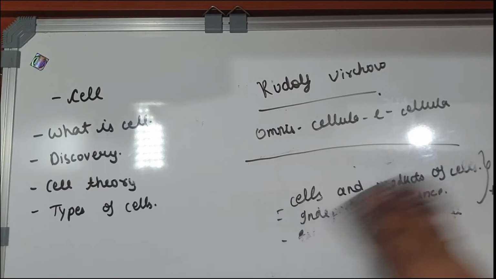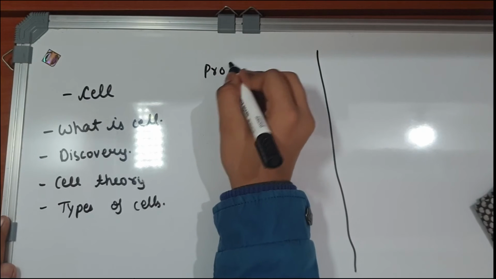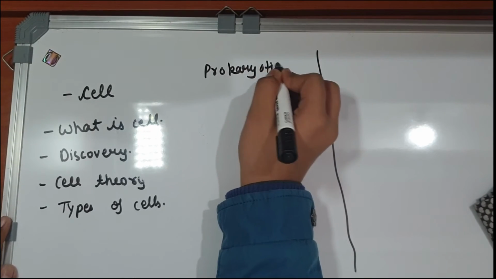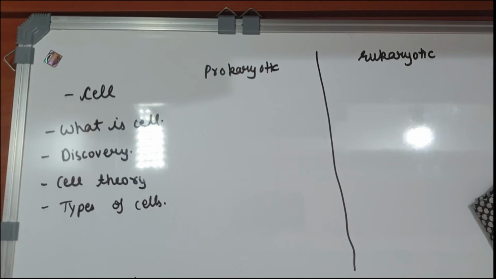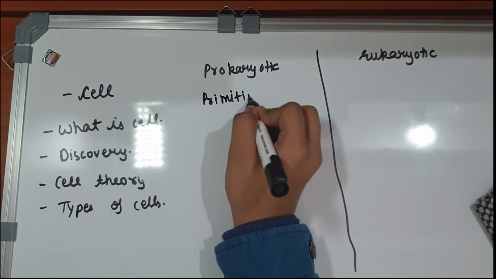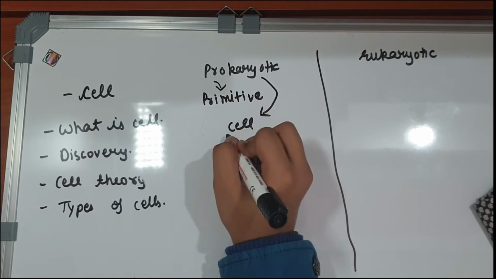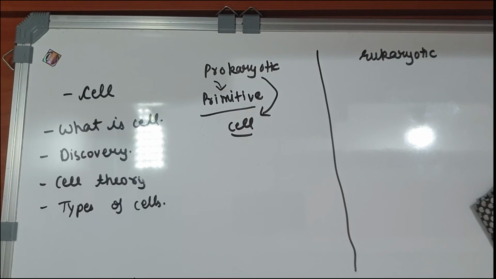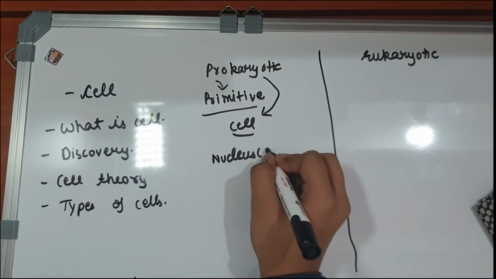Let's proceed to the next topic, which is types of cells. There are two types of cells: prokaryotic and eukaryotic. What is the meaning of the word prokaryotic? Pro means primitive and karyon means nucleus. So prokaryotic cells are primitive cells and they have a primitive nucleus, the nucleoid.